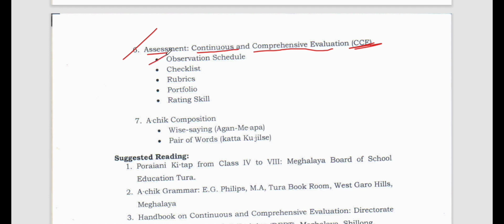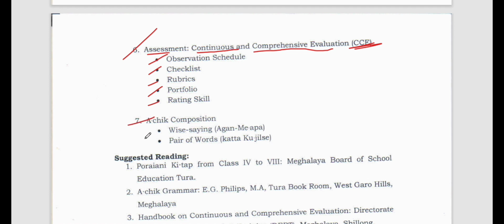Now observation schedule, checklist, rubrics, portfolios and rating skills. So continuous and comprehensive evaluation, these are the ways in which we assess the children: by observation, by checklist, by rubrics, by portfolio, by rating. All right, so rating skill. So these things you should know.